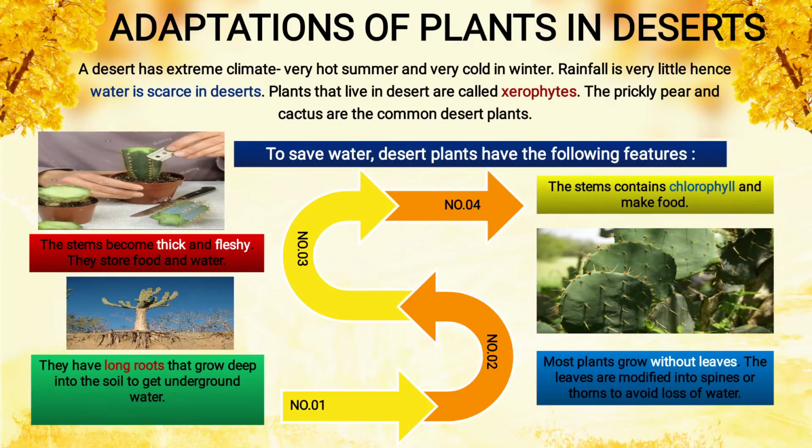Number four, the stem contains chlorophyll. Now you see the down one on the right side, the cactus plant stem is green. Why is it green? Because it contains chlorophyll and makes food. So the stem contains chlorophyll and helps in making food.